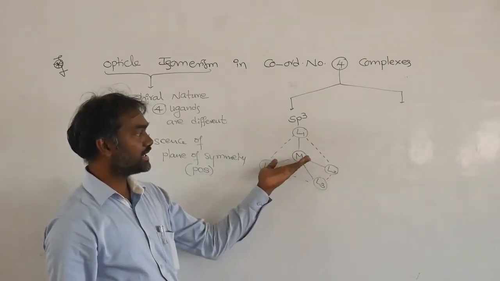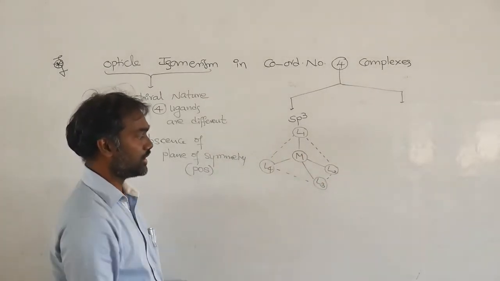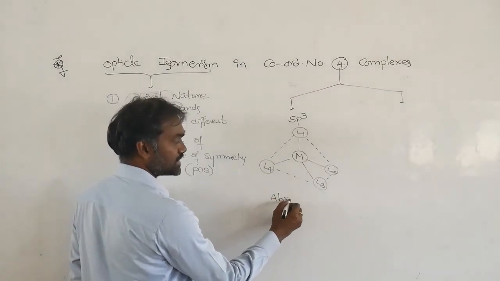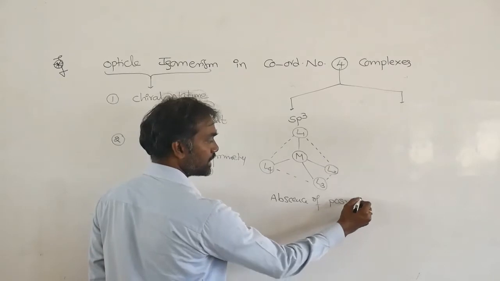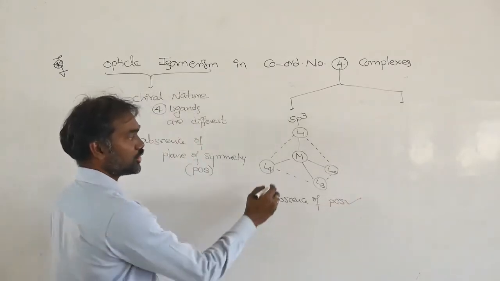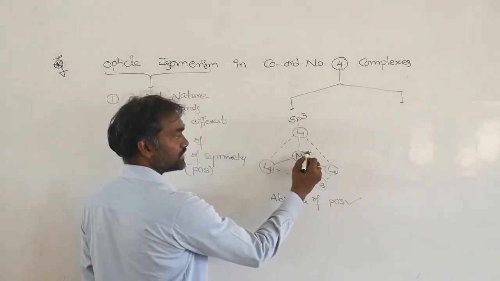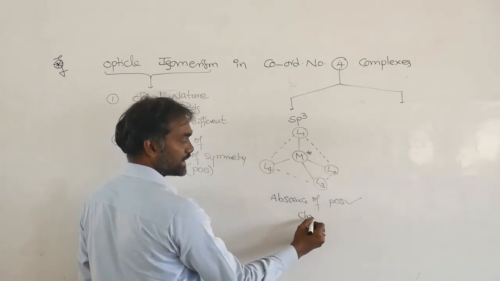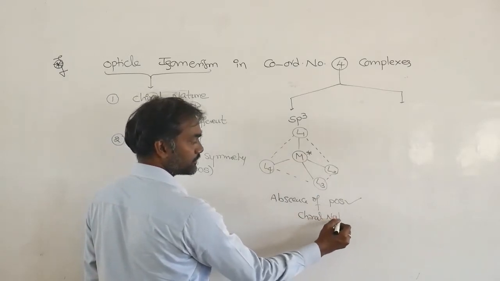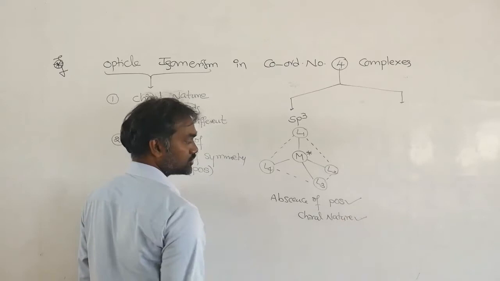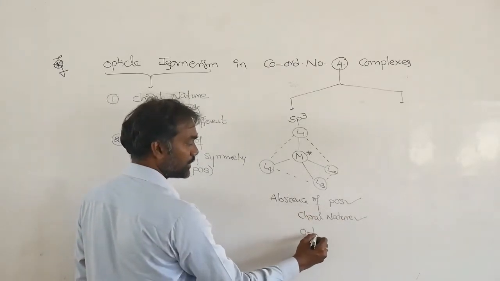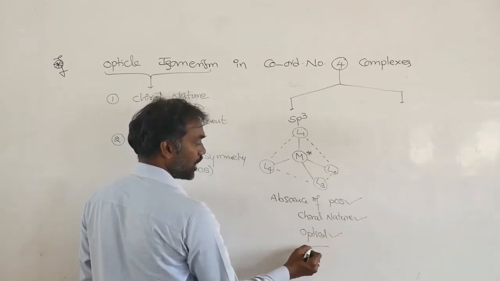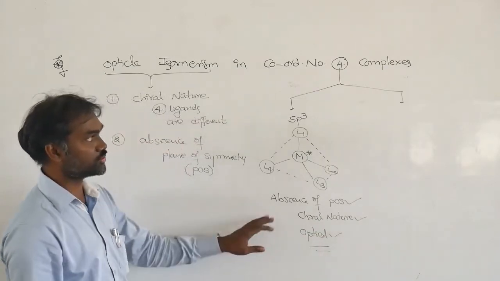In any angle you can't cut it into equal halves. That means absence of plane of symmetry is possible, and the four ligands are different. This is what you call chiral nature. With absence of plane of symmetry, it is showing optical activity. So optical isomerism it is showing.